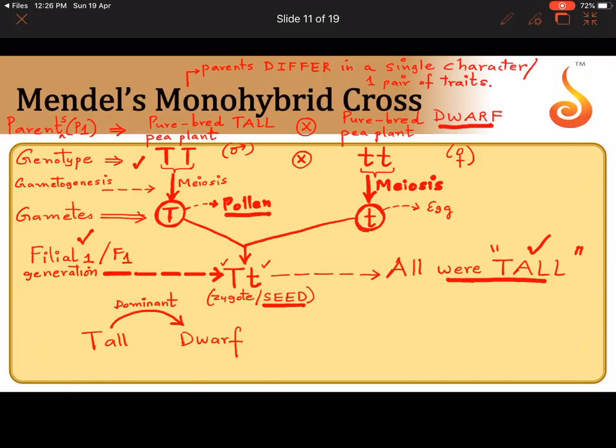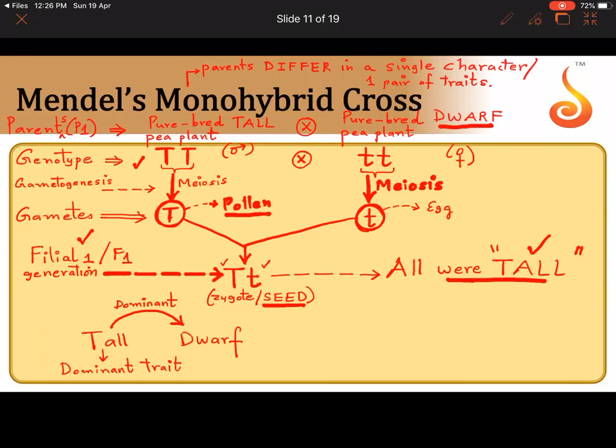No. It is either of the traits of the parents. In this case, which is the trait it is expressing? Tallness. Which is the trait which is getting suppressed? Dwarfness. So what did Mendel obviously conclude? Maybe tall is dominant over dwarf. So he called the tall as the dominant trait.